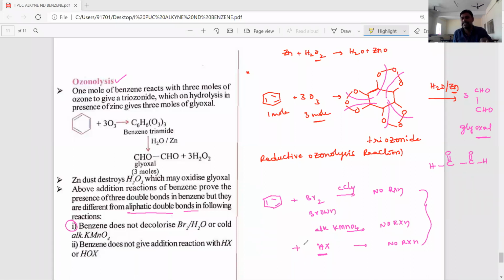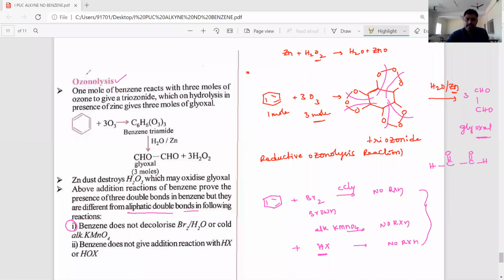Okay, how can we say it? Benzene does not react with bromine water, does not react with alkaline KMnO4, and does not undergo addition reaction with hydrogen halides or hypohalides, HOX. So it indicates that the pi bonds in benzene are different from the pi bonds in alkenes and alkynes. That's why, since the pi electrons are involved in resonance, benzene very rarely undergoes addition reactions, and mainly undergoes electrophilic substitution reactions.